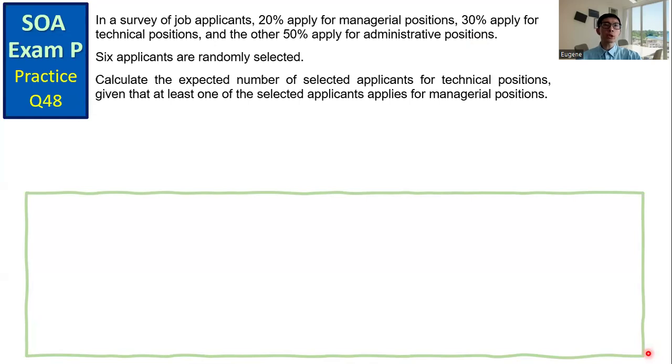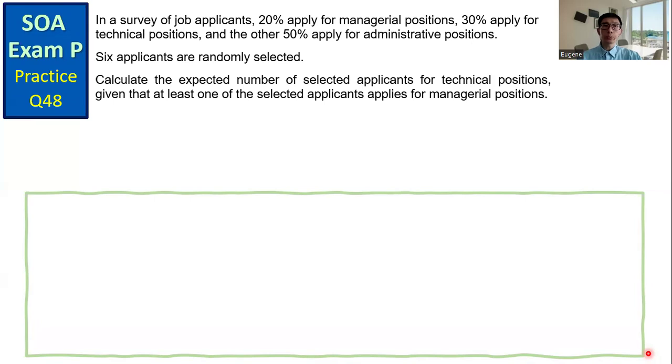SOA Exam P practice question number 48. In a survey of job applicants, 20% apply for managerial positions, 30% apply for technical positions, and the other 50% apply for administrative positions. 6 applicants are randomly selected. Calculate the expected number of selected applicants for technical positions, given that at least one of the selected applicants applies for managerial positions.